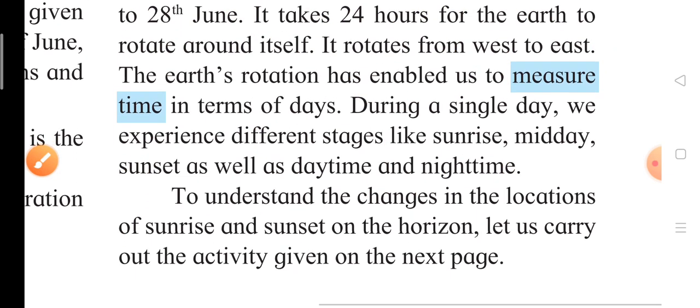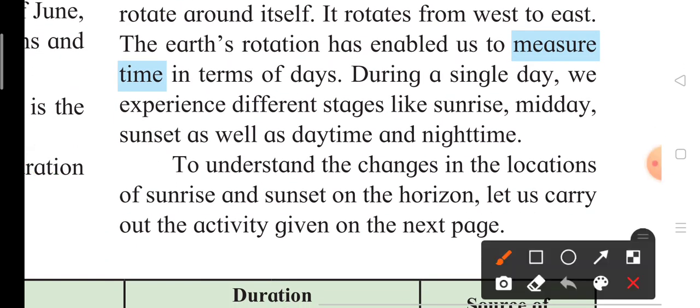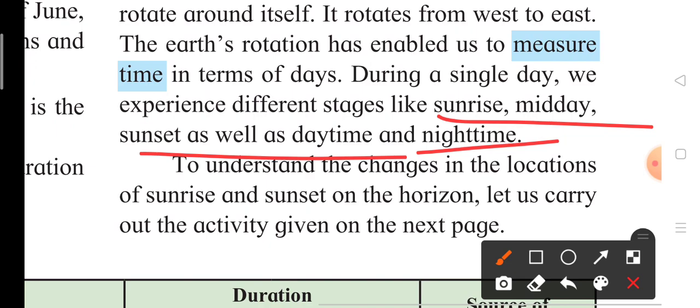In a single day we experience different stages like sunrise, midday and sunset, as well as daytime and nighttime.